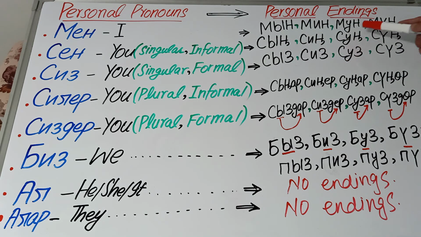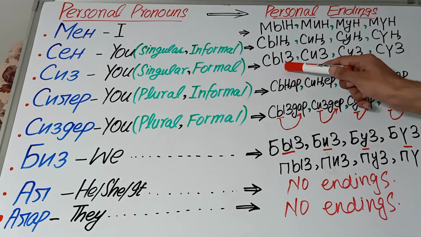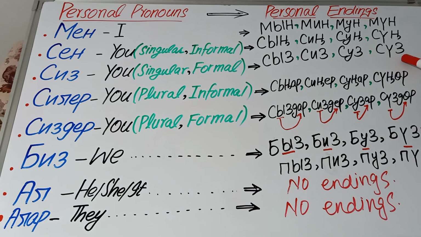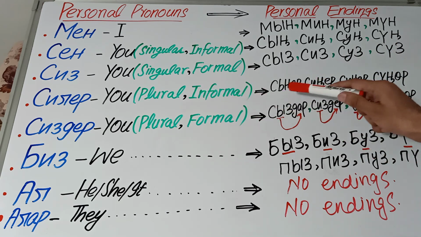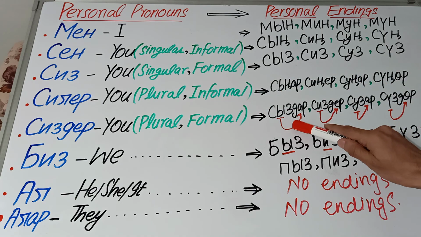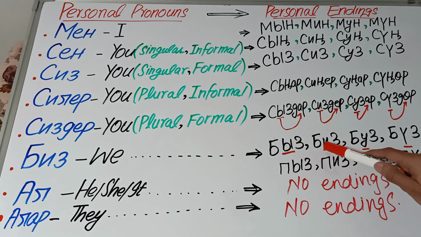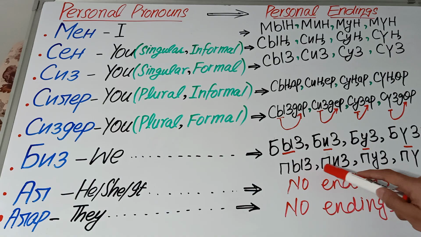And for al and alar we don't have personal endings.